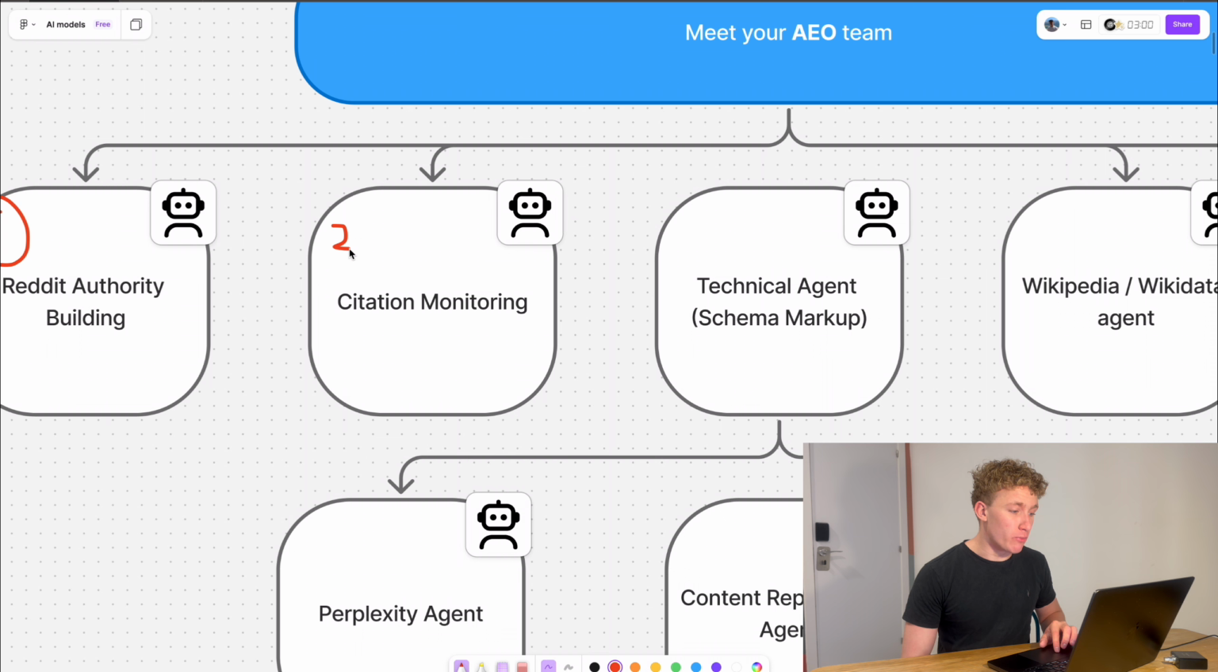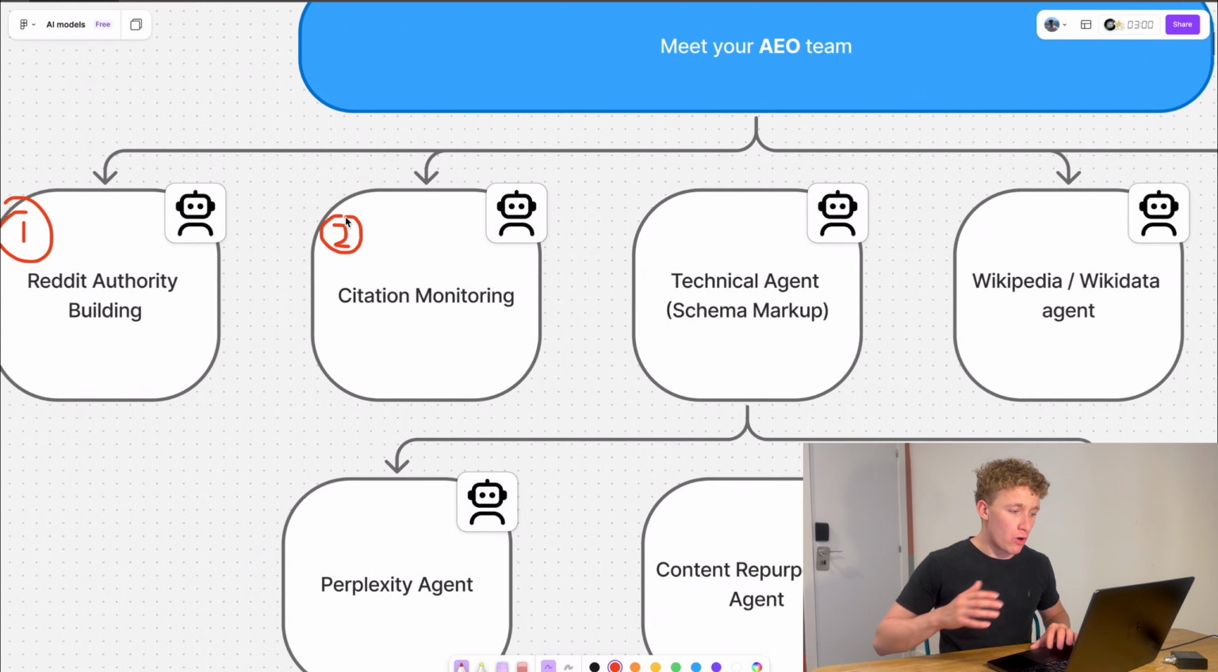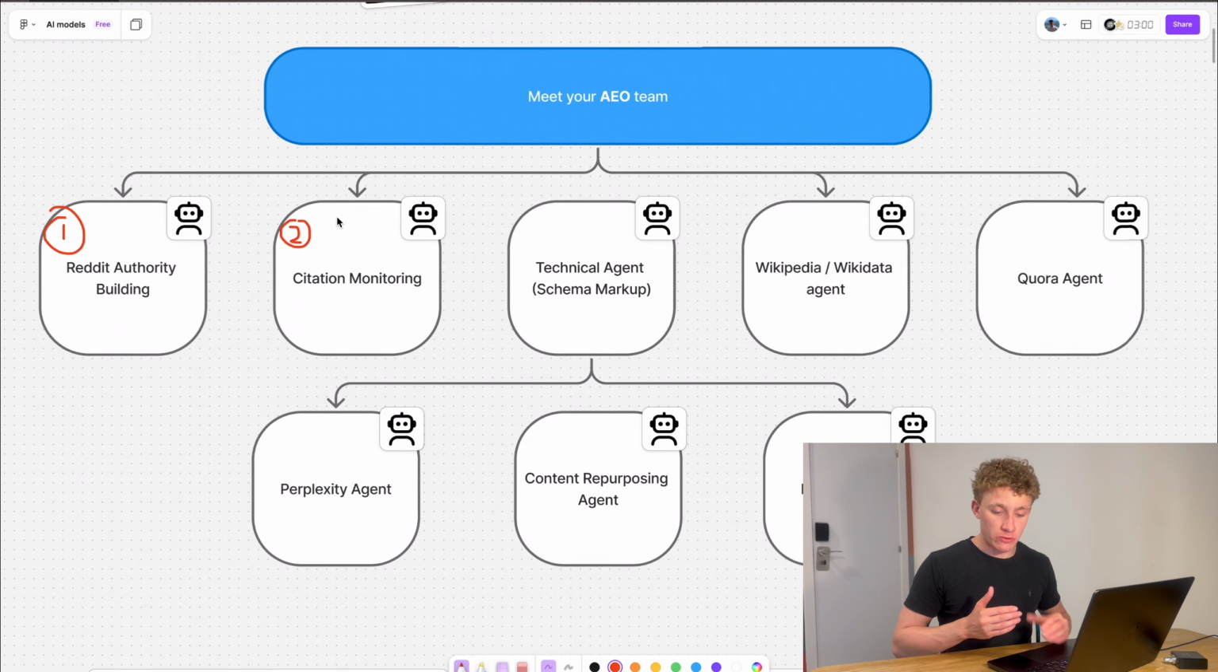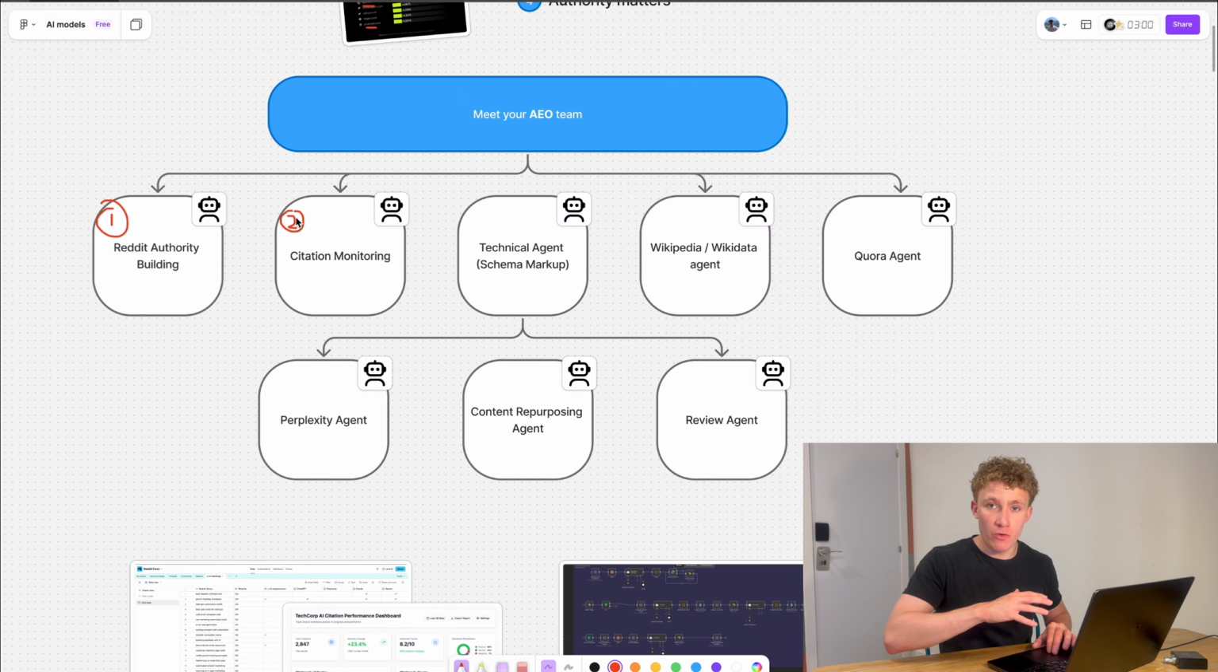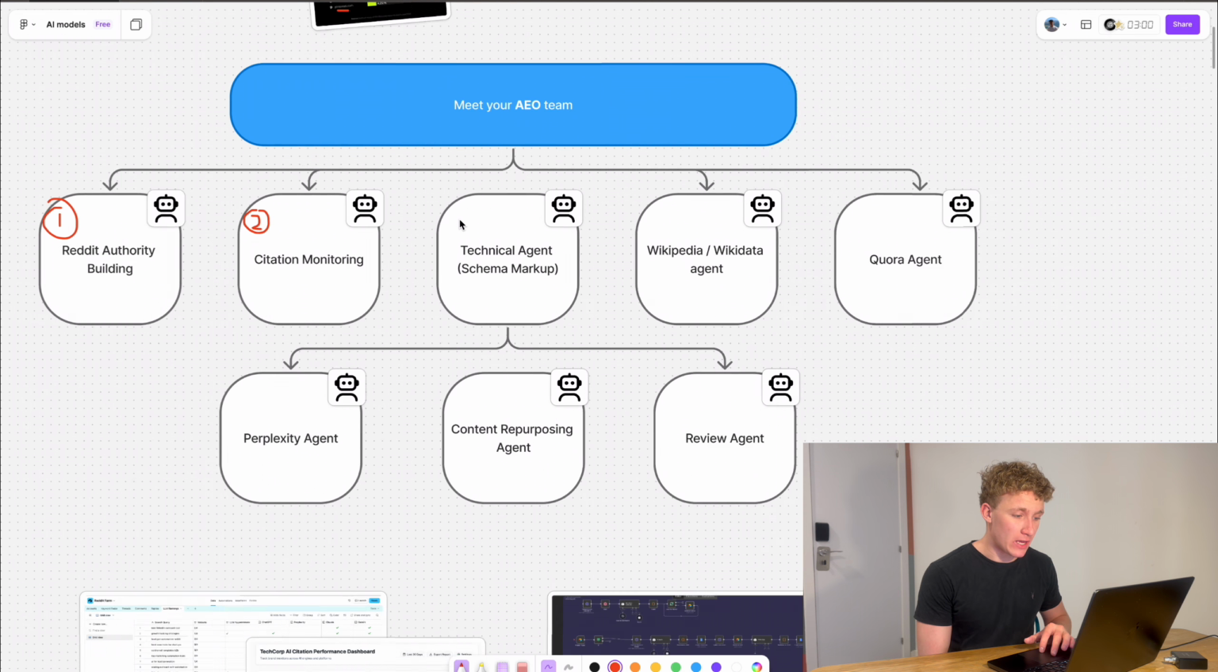Also, citation monitoring. Like, where are you on different AI search engines? Because an important thing here is to be tracking results. So we've also got an automation which allows you to track where you are on ChatGPT and Claude, and I can walk you through where we're pulling data from in a second.